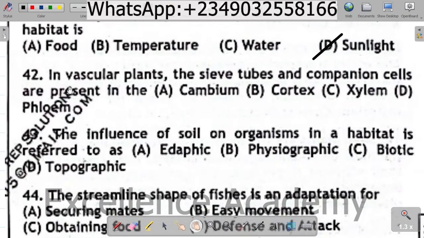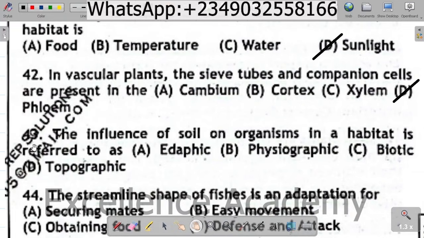Question 42. In vascular plants, the sieve tubes and companion cells are present in the A. Cambium, B. Cortex, C. Xylem, D. Phloem. The correct option is D. Phloem. The phloem helps in the transportation of food, and it has the sieve tube and the companion cells that play their major role, which helps in the transportation of food in plants. So the correct option is D.